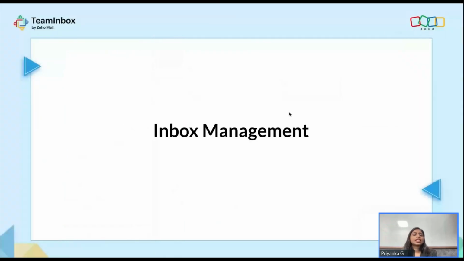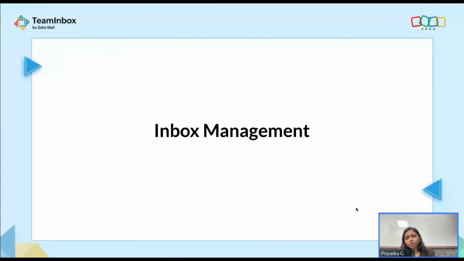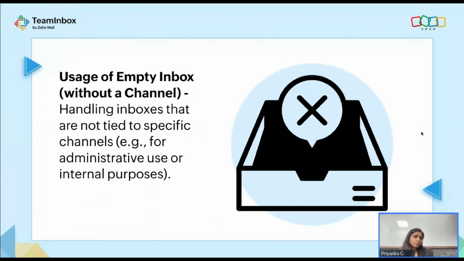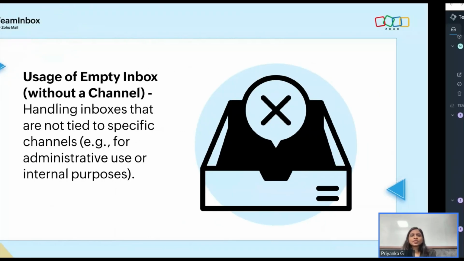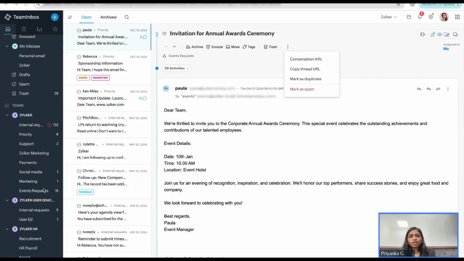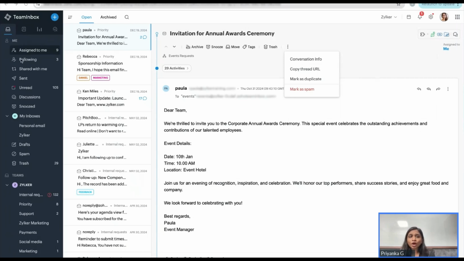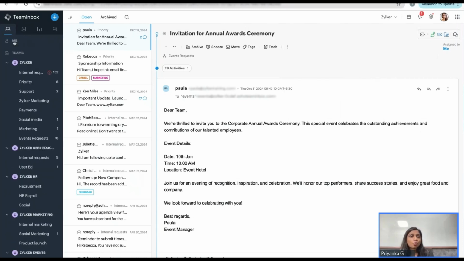So this is done, and the next module we're going to see is inbox management, under which I would like to show you usage of empty inbox. Can you use an empty inbox without a channel? Absolutely, yes. It has a specific use case where you can use them as folders. How can you do that? So let's say you want to create an inbox. Okay, so when you create it itself, you have an option where you can specify that you don't want to configure any channels under the same.